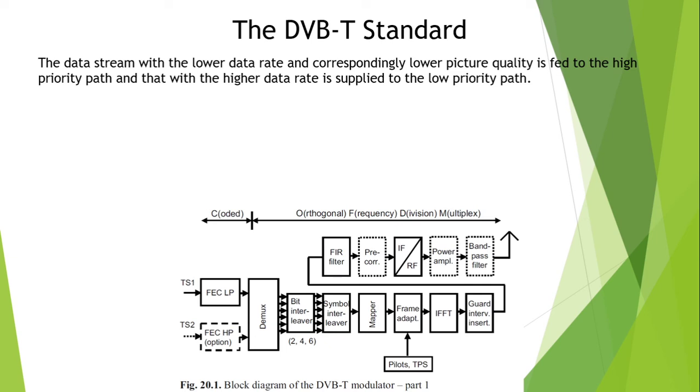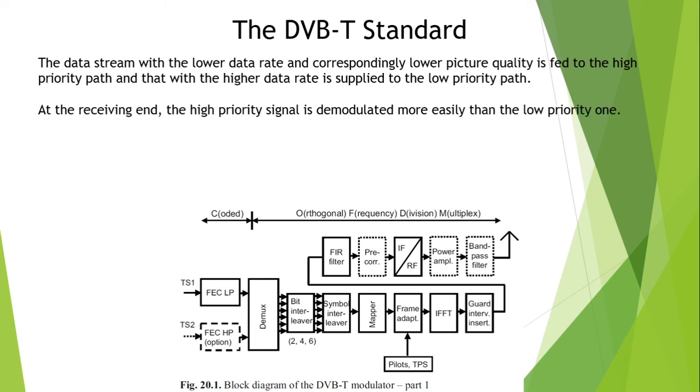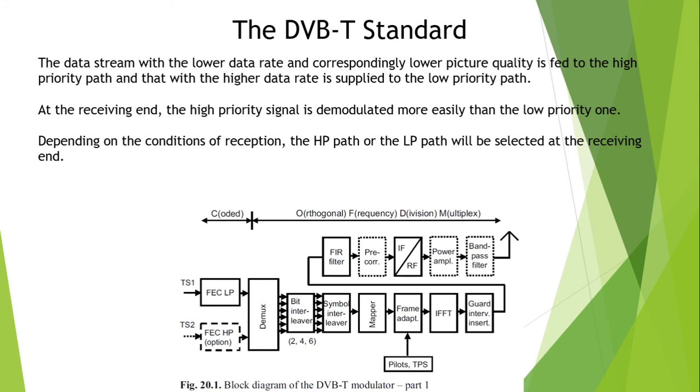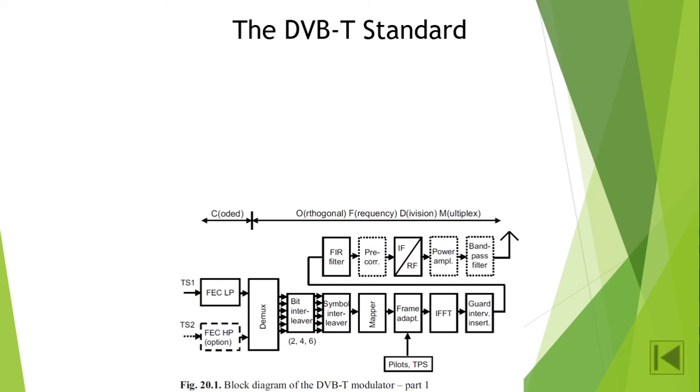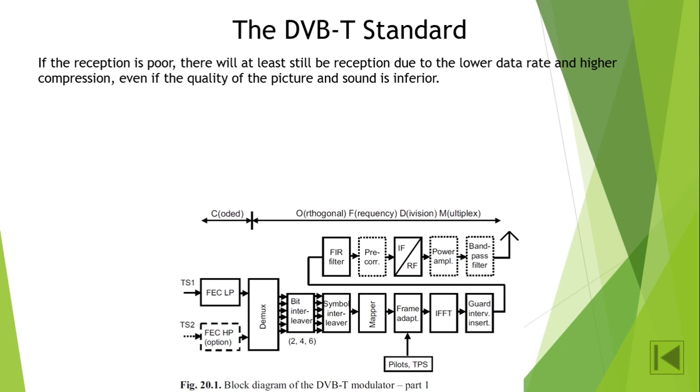At the receiving end, the high priority signal is demodulated more easily than the low priority one. Depending on the conditions of reception, the high priority path or the low priority path will be selected at the receiving end. If the reception is very poor, there will at least still be a reception due to the lower data rate and higher compression. Even if the quality of the picture and sound is inferior, we are able to select. The reception will be smoother.